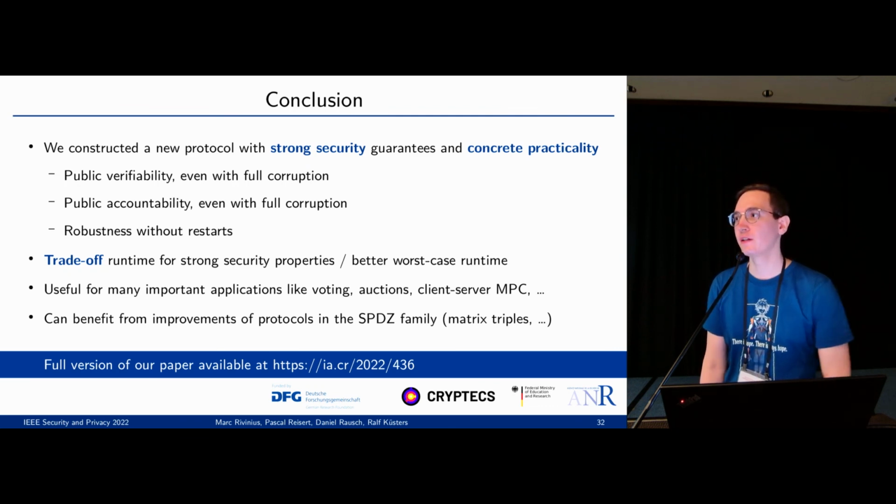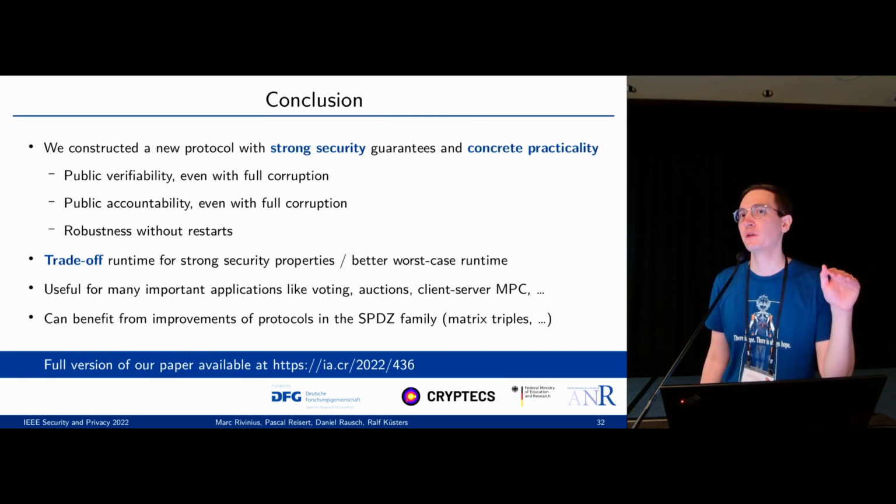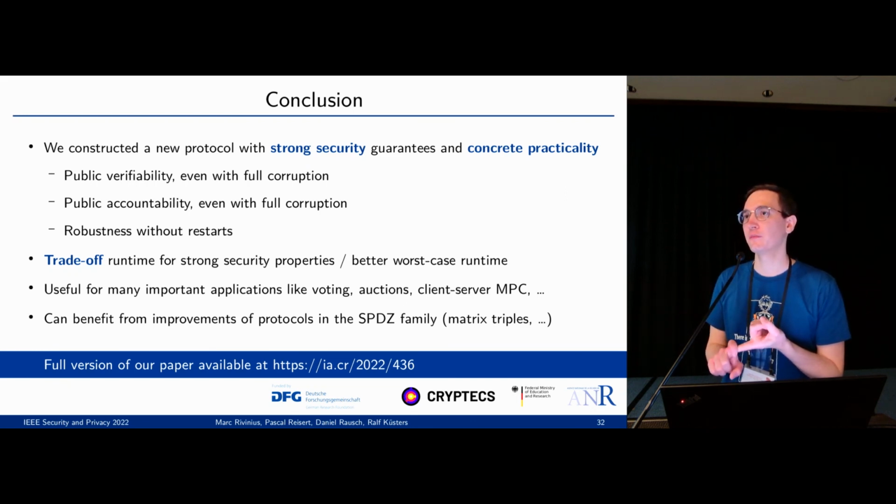Yeah, I mean, you set your threshold, so you basically assume, I hope that 10% of parties are not corrupted, and then you can tolerate also 10% misbehavior or so. But if there are more parties corrupted, then you lose the privacy. So that's one thing that is a trade-off.